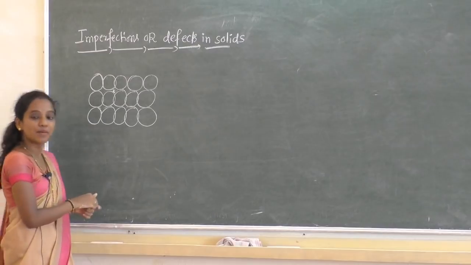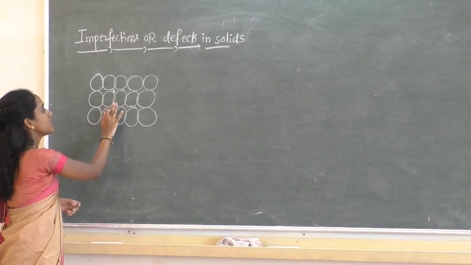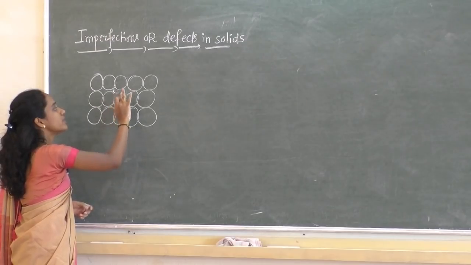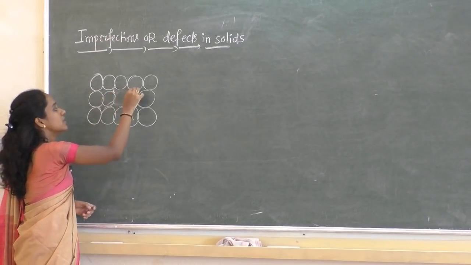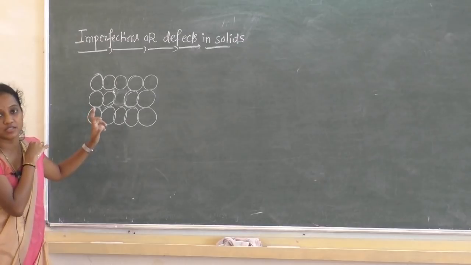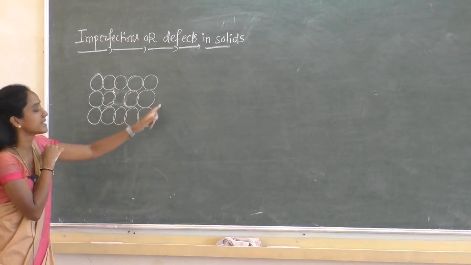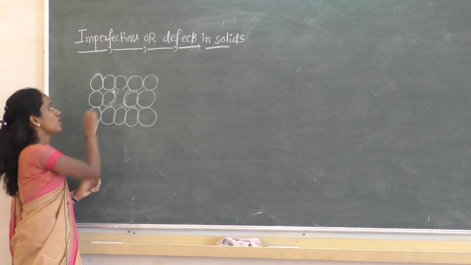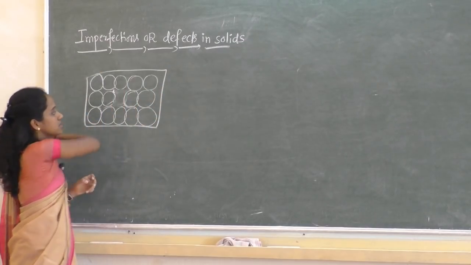Now, due to some reason, if any one of the constituent particles disappears from the crystal, any one particle.